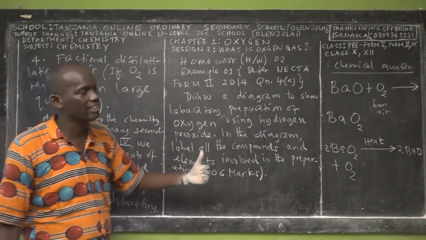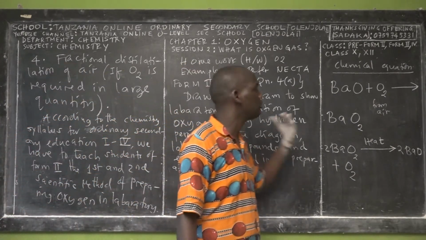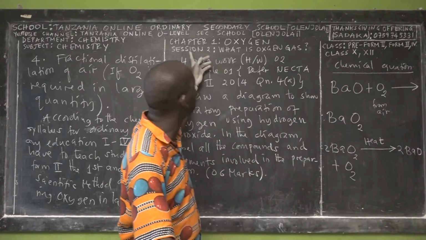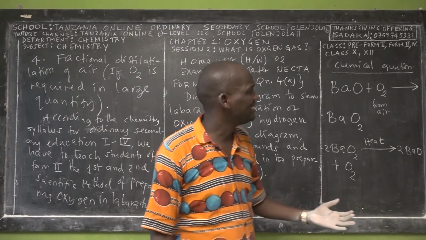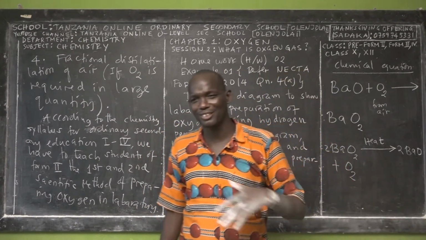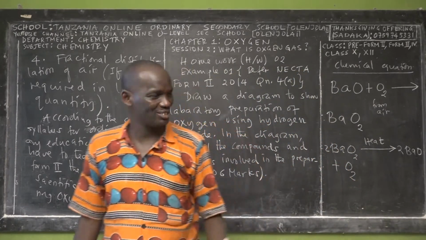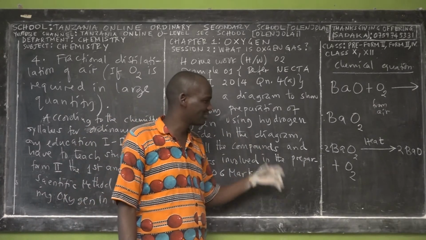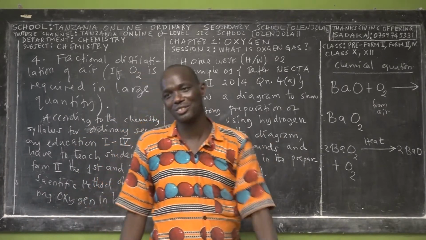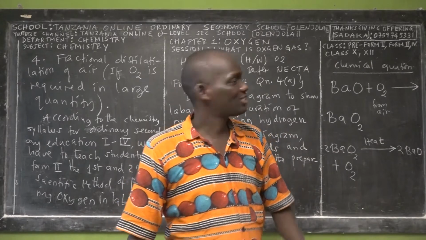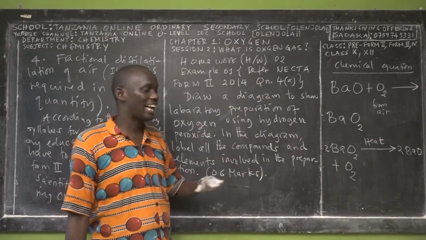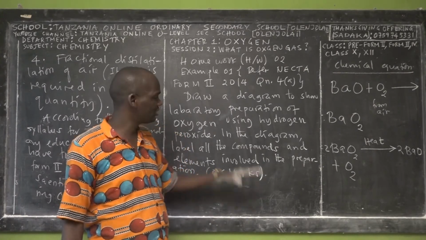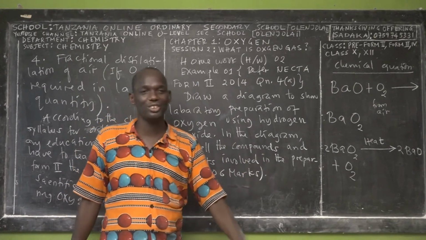That is just extra information. But I invite you to the next session, session 3. This is the end of session 2. Actually, I'm not happy because I still have a lot of information to tell you. So I don't want to end this session, but according to time, it's enough for you. I cannot overdose you if I continue. So don't miss session 3. I still have a lot of information. I will answer this question, and then you will check yourself if you got it or you missed it.